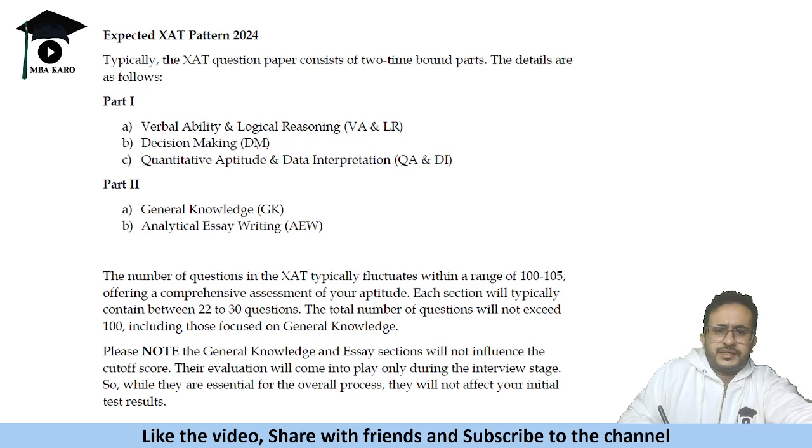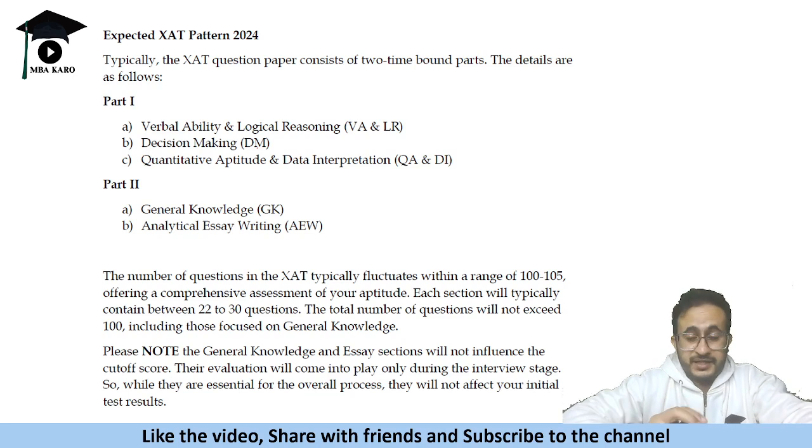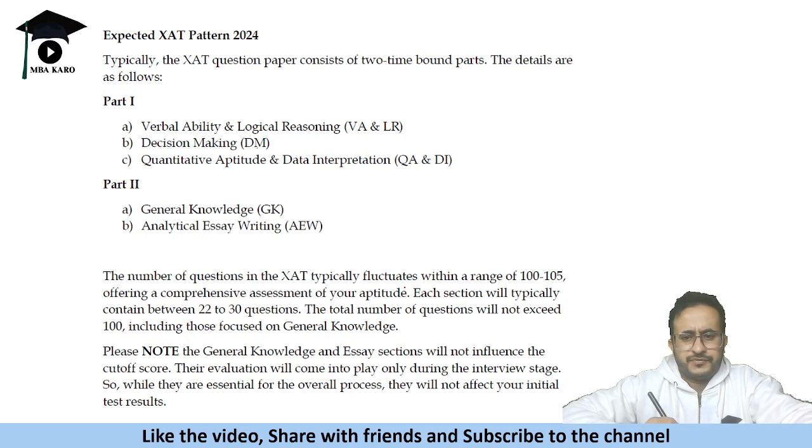Okay, so this is a section which is specific to XAT. Only XAT has this decision making, and it's an interesting section with quite close options. And there is a second part in which there is general knowledge plus analytical essay writing, in which you have to type an essay. Now they've given that the number of questions in the XAT typically fluctuates in the range of 100 to 105, including GK.